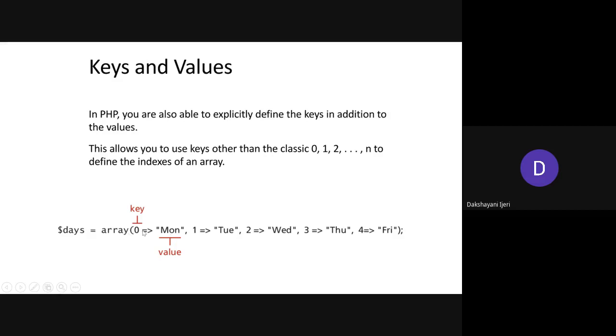Whenever you are adding elements into an array with key and value in PHP, you have to take the keys at the left hand side and the values at the right hand side, and in between you take the equal to sign followed by the greater than symbol. You don't have this kind of a character on the keyboard; instead you can simply type equal to followed by greater than. The key, followed by the value that you take in double quotation. Whatever you have at the left hand side is a key, and whatever is on the right hand side is the value.